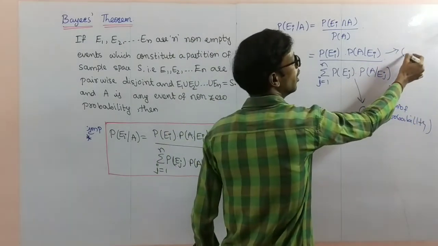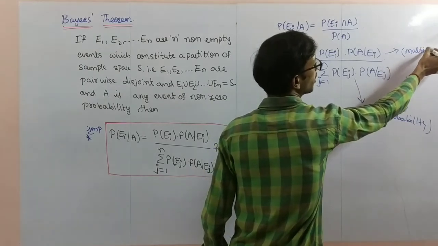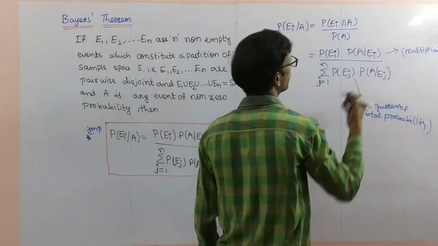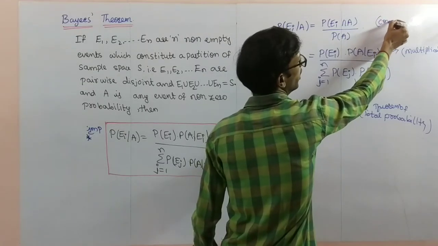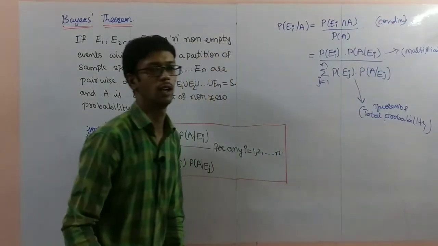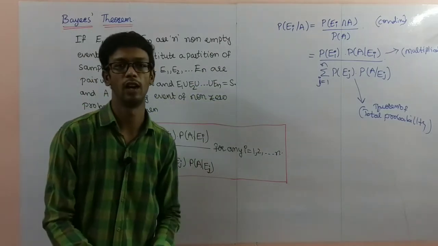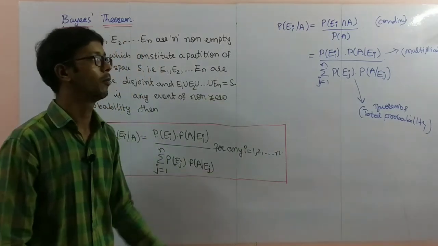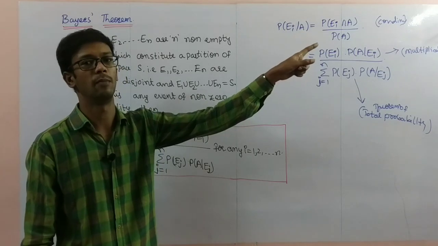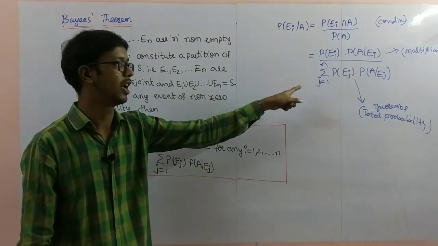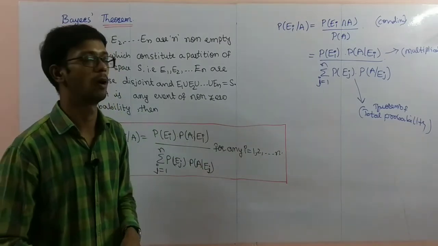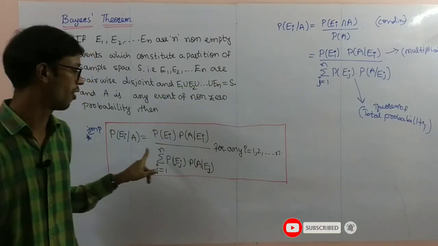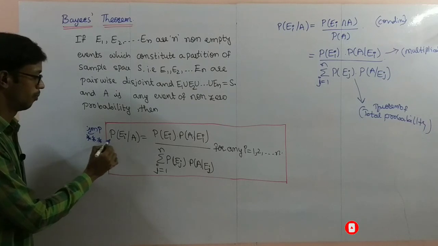Here this one is the multiplication property, and this is conditional probability. By using these three concepts, we write probability of Ei by A equal to probability of Ei into probability of A by Ei divided by summation j equal to 1 to n probability of Ej into probability of A by Ej. So this one you will get. That is the proof actually, no need for the proof, but the formula is very important here. So pause the video to note it down.